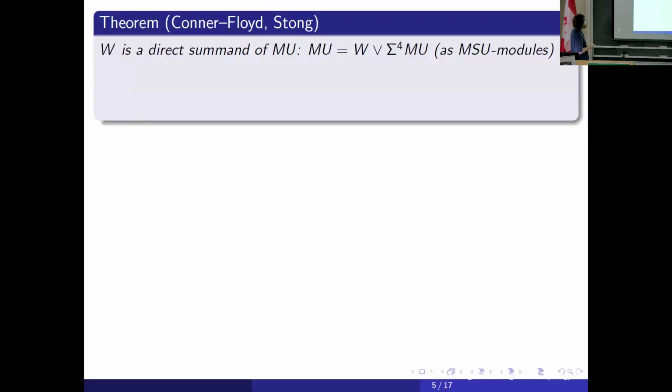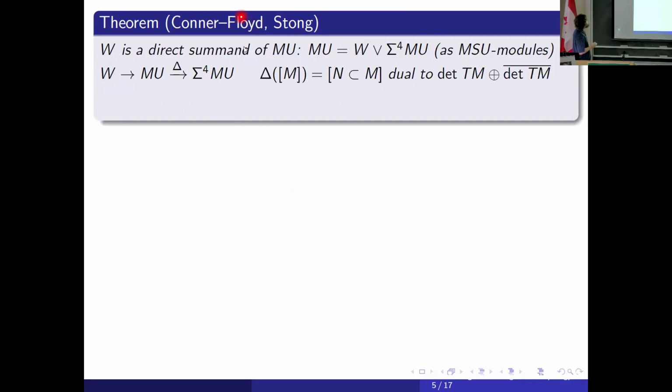And the projection on the second summand here is this operation, where W is the fiber of this operation, and this operation also has a very clear geometrical sense. It just sends M to the bordism class of the submanifold dual to the direct sum of the determinant bundle and the complex conjugated determinant bundle, the operation delta.